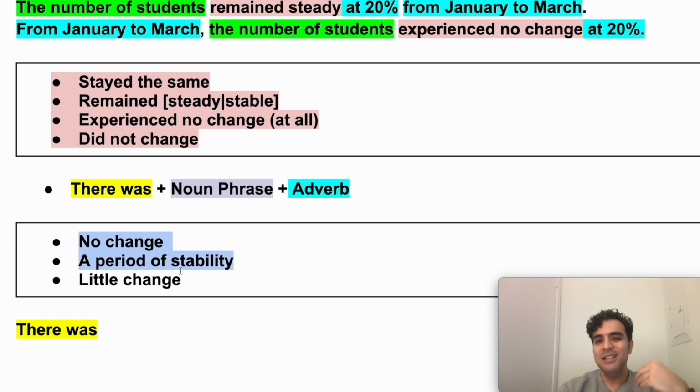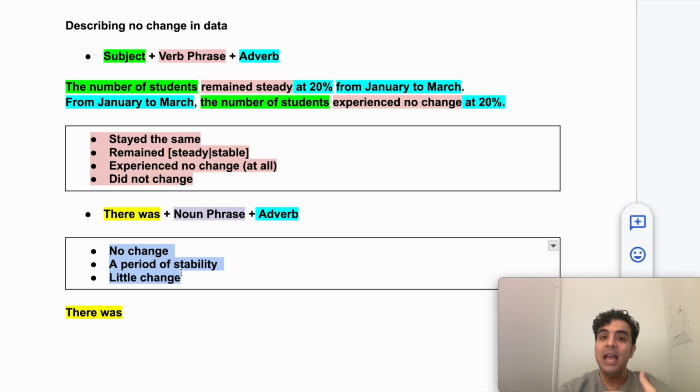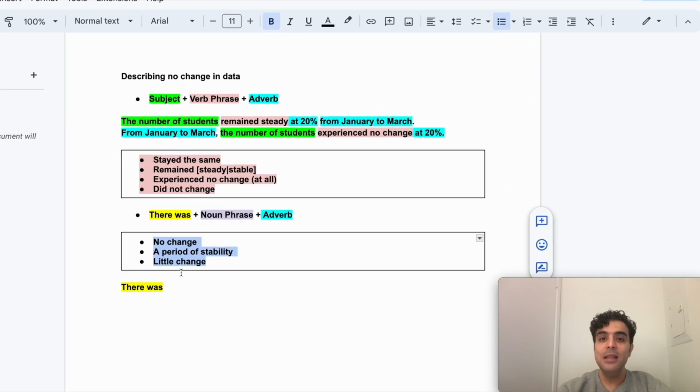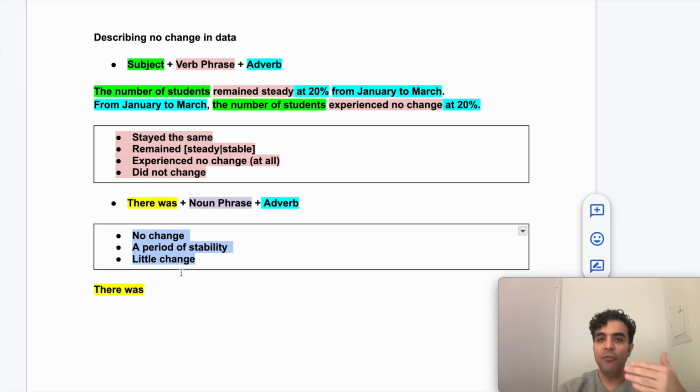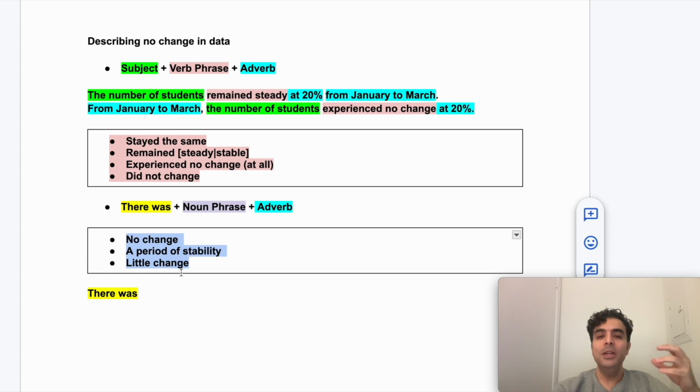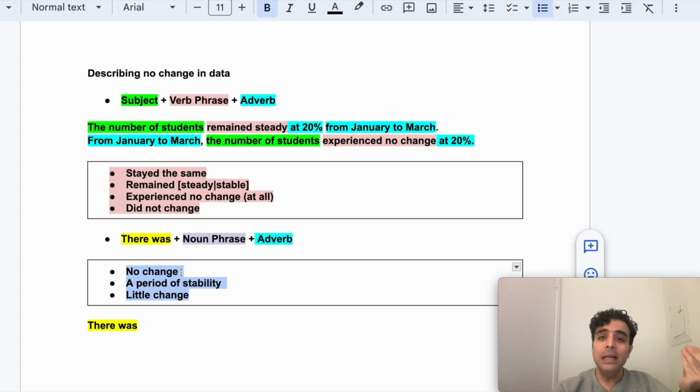And so there's a difference between saying little change and a little change. Never say there was a little change, because you're focusing on there being a change. But when you say there was little change, it means it was so little that it was insignificant. We're focusing on the fact that it was so small that we can neglect it, or we can somehow not even consider it because the change is so minuscule.